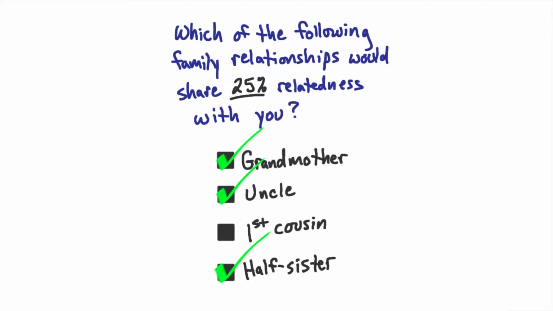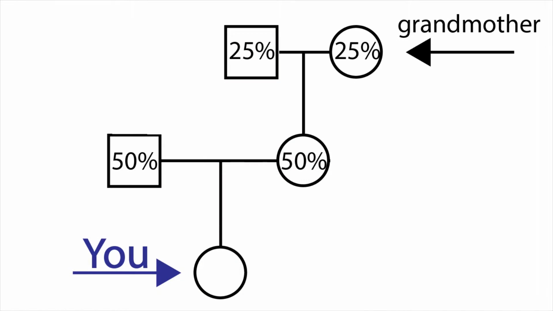So you would be 25% related to a grandparent, an aunt or uncle, and a half-sibling. Now what's the reason behind this? Well, let's start with the grandparent. You're 50% related to each of your own parents, and that means each of your parents are 50% related to each of their parents. And 50% of 50% in this case would be 25%. So you're 25% related to a parent of your parent, or your grandparent.